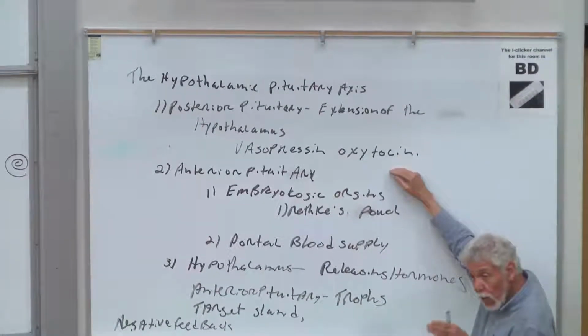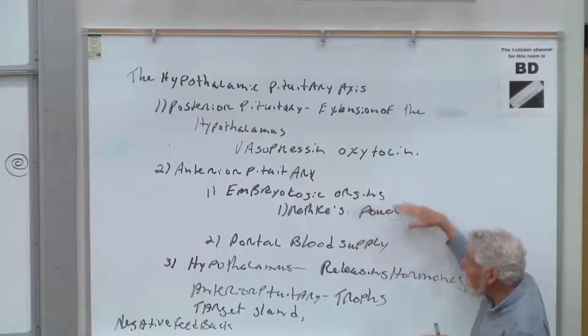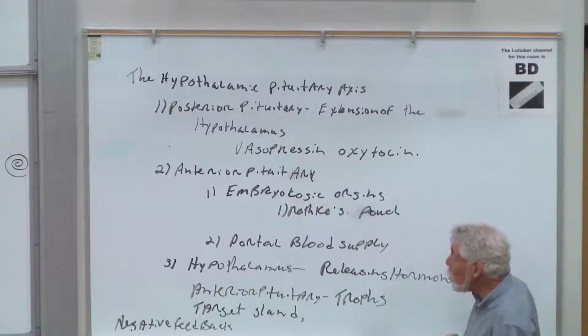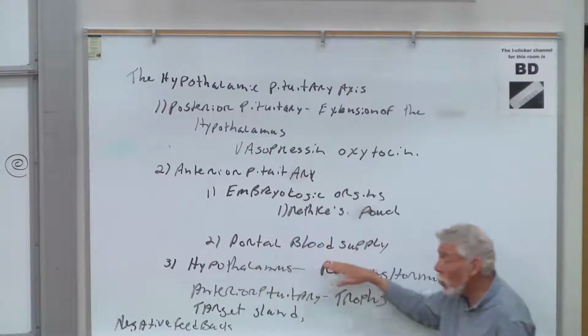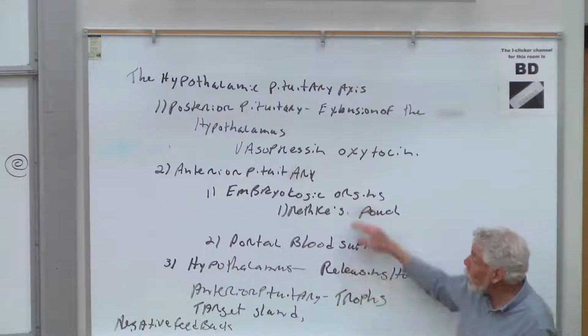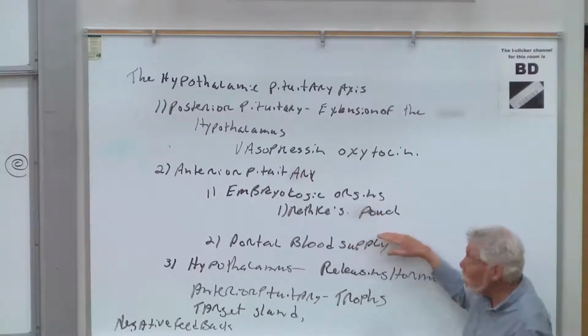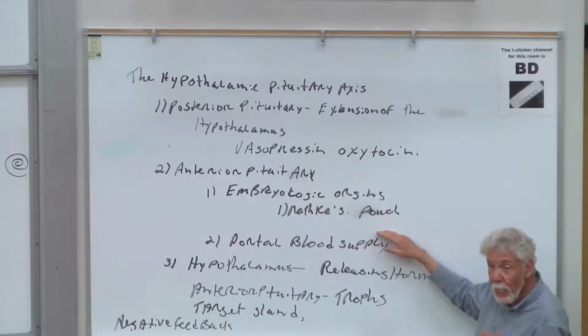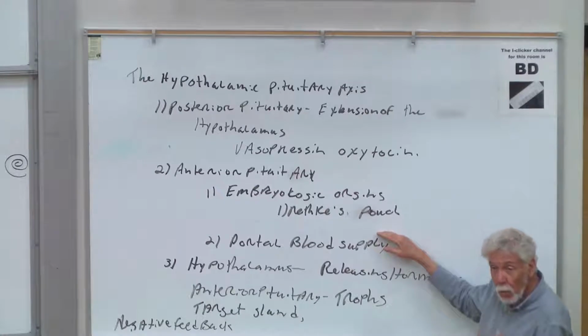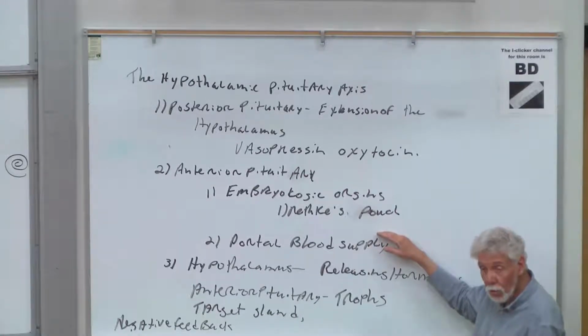And the only communication between cells in the anterior pituitary and the hypothalamus is through something known as the portal blood supply. In other words, all the blood that goes to the anterior pituitary first passes through the hypothalamus. And there will be neurons in the hypothalamus that release peptide hormones called releasing hormones.